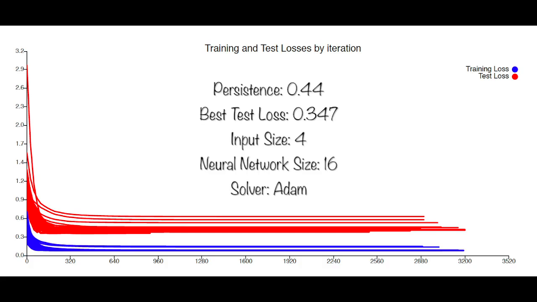After several attempts, we concluded that the best configuration had an input size of 4, a neural network size of 16, using the Adam solver. This configuration showed the best test loss of 0.347, which beat the persistence benchmark of 0.44.